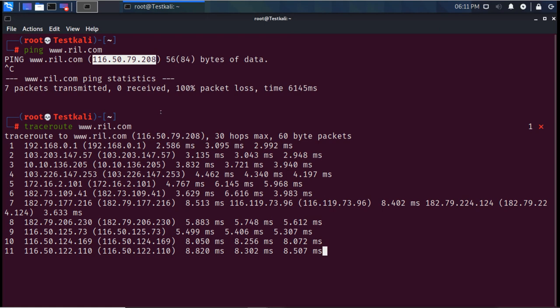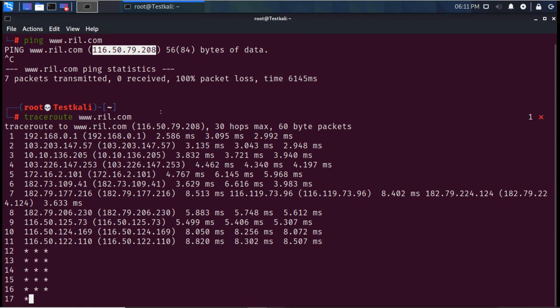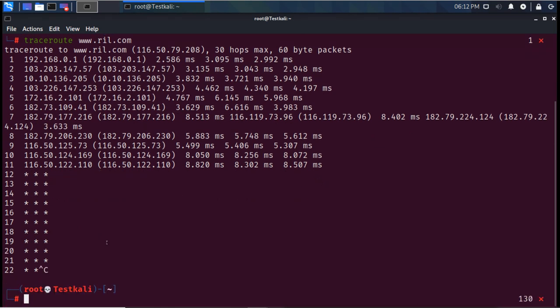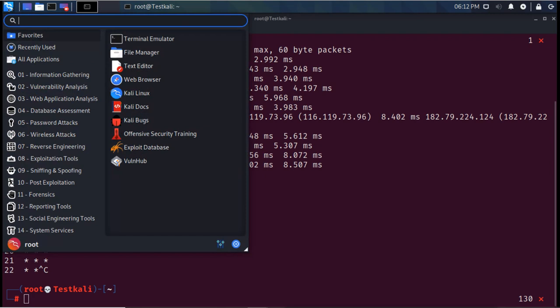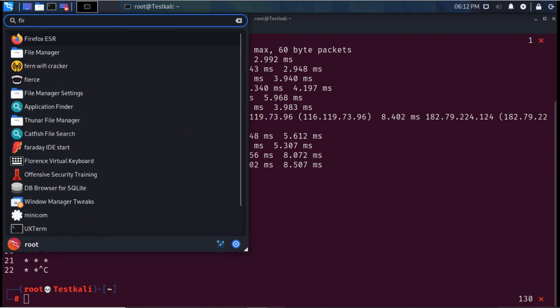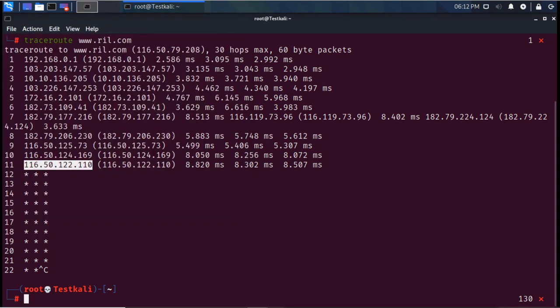And very quickly it reaches up to 11 hops, and now it is dropping all the packets. So here also we can see the same IP is showing there, and after that all the packets are dropping. This is the same IP which is blocking it, but the server is not blocked. We can access the server through browser. If I go to the browser, I will open Firefox. We can still access the site.